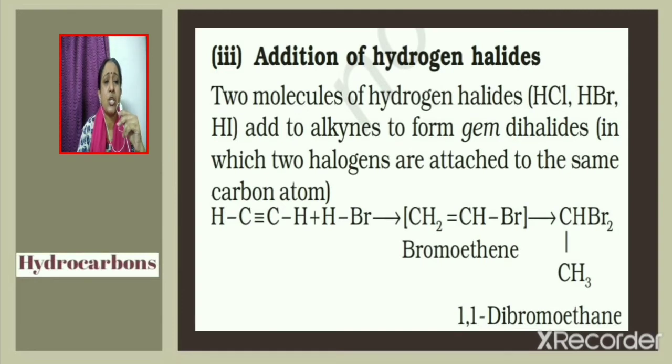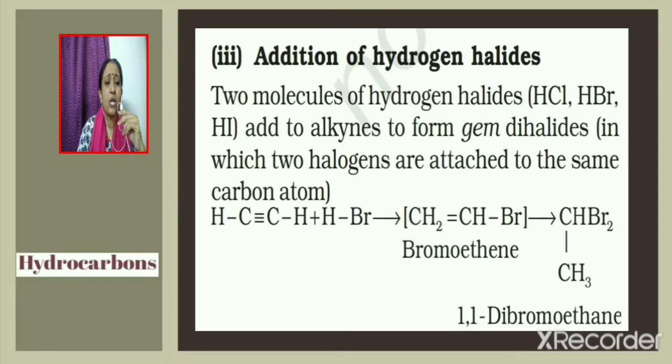Now consider addition of hydrogen halides. Two molecules of hydrogen halides, HCl, HBr or HI, add to alkynes to form gem dihalides. Gem dihalides are those in which two halogen atoms are attached to the same carbon atom. For example, consider ethine, CH≡CH. Ethine reacts with HBr to give bromoethene, CH2=CHBr. This compound further reacts with hydrogen bromide to give the final product CH3CHBr2.